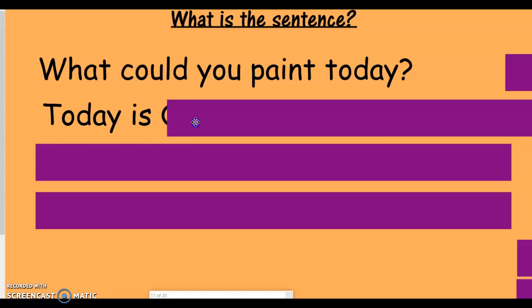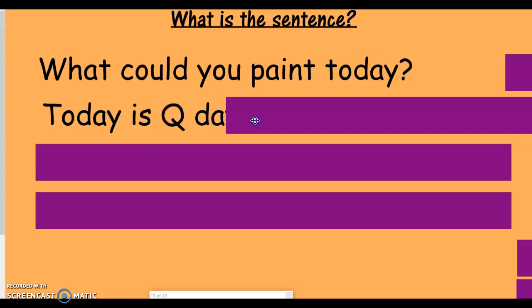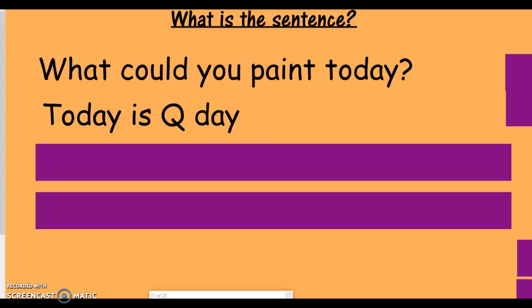Today is Q Day. Today is Q Day. So if I start at the very beginning, we have a capital letter already. So I just need to put a period at the end. Today is Q Day. Let's go to the next one.